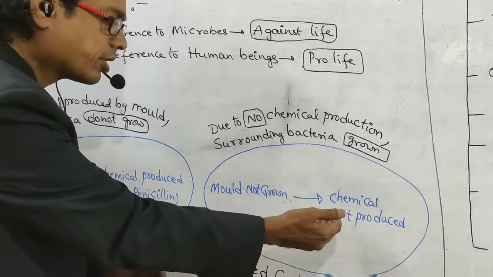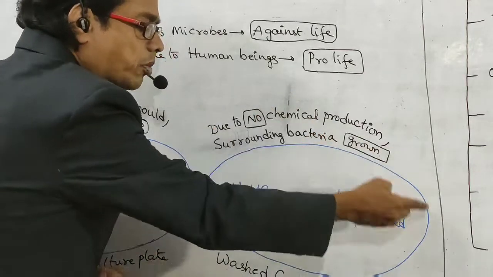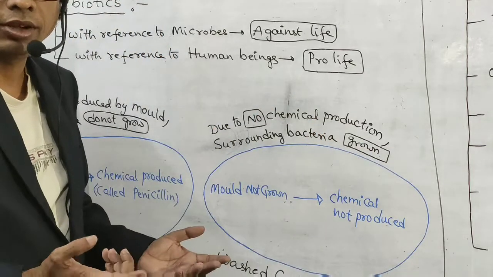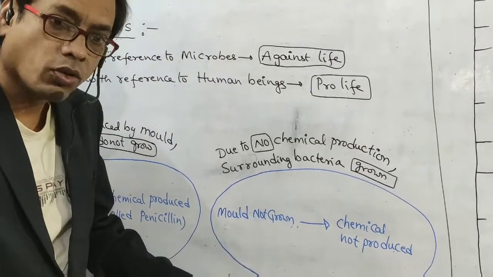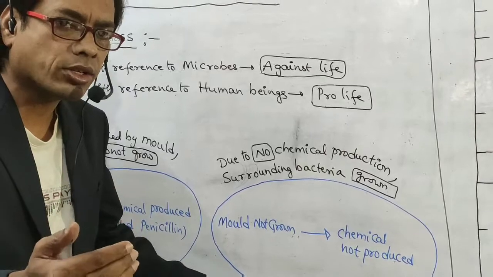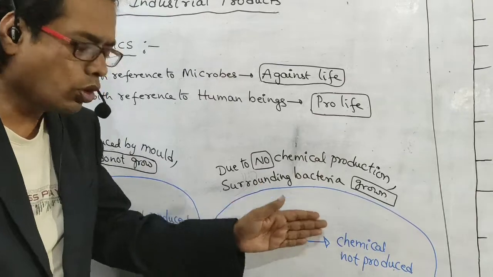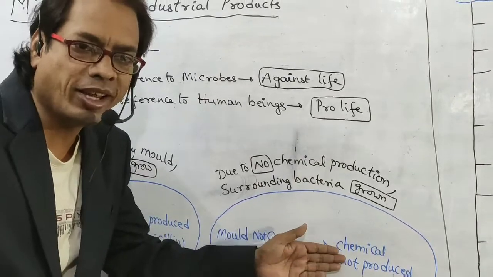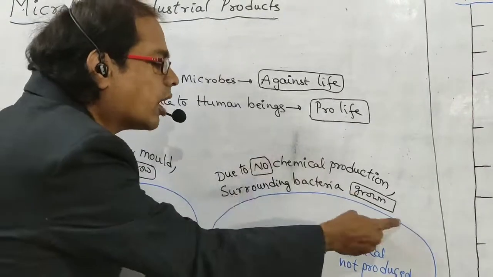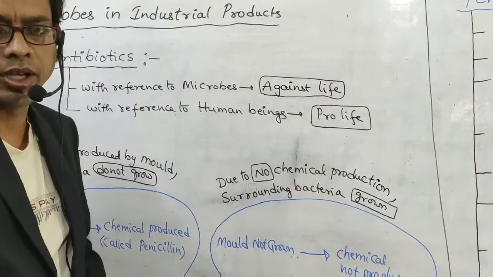No chemical means there will be the growth of bacteria surrounding this culture plate. Washed culture plate means no fungi attack. No fungi means no chemical. No chemical means there will be growth of bacteria.